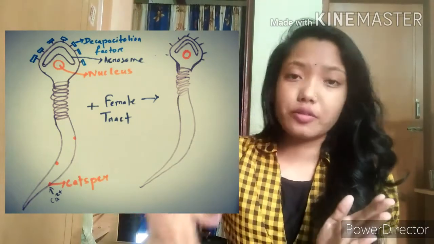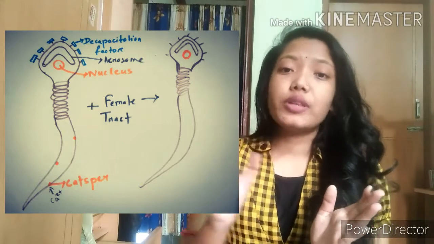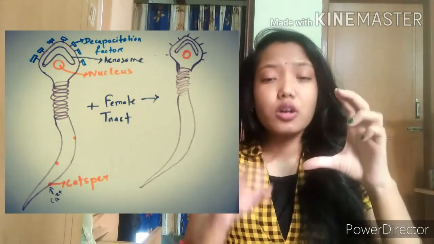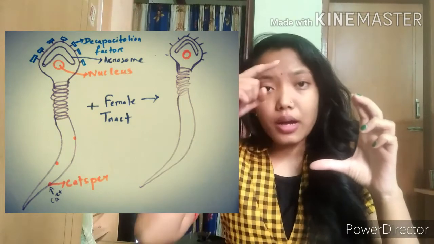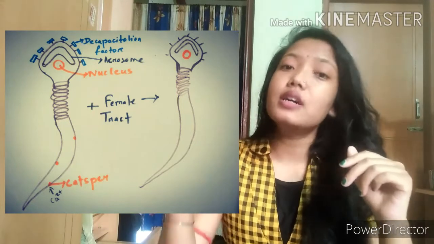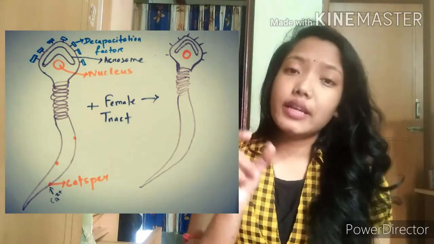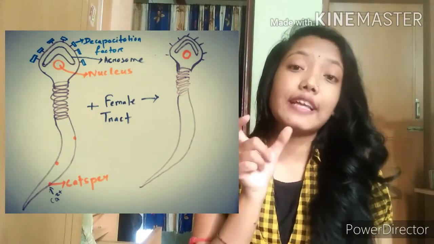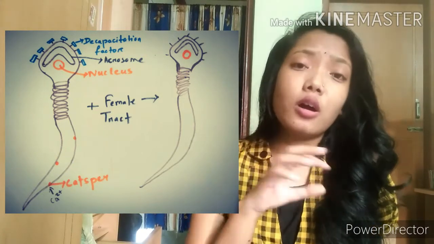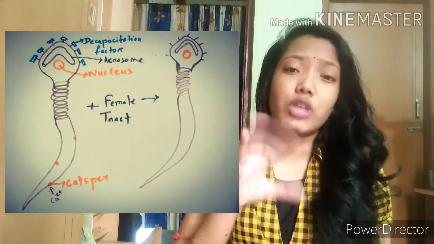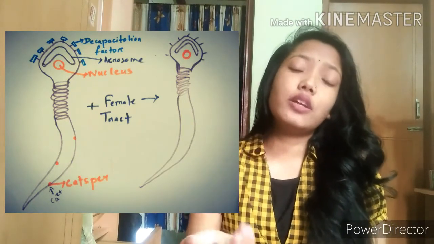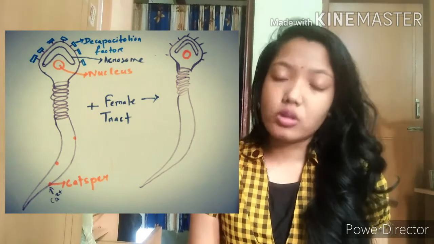Microtubule filaments are present. Then the tail part is present. In the middle piece we have the spirally coiled mitochondria. The filamentous microtubules are elongated like this, and at the end of the tail you can see something called the CatSper. The CatSper is a calcium ion channel, in which there is an influx of calcium ions.